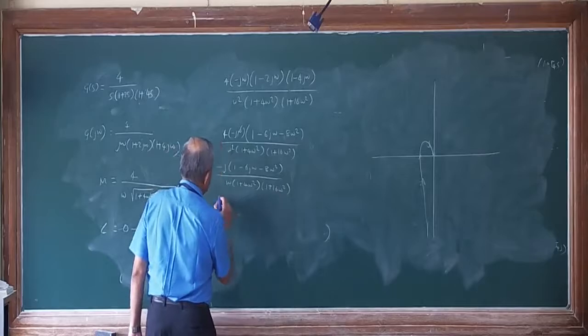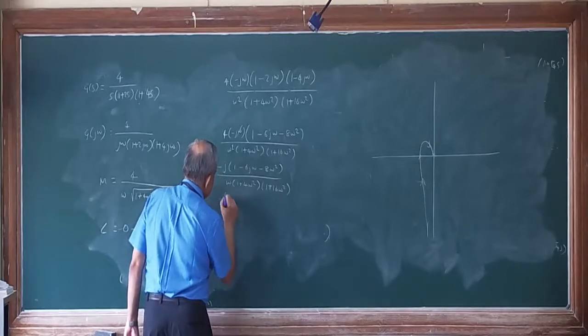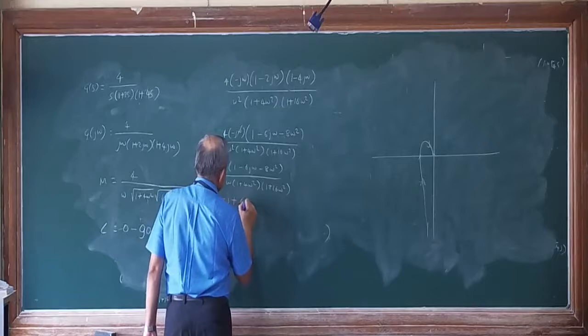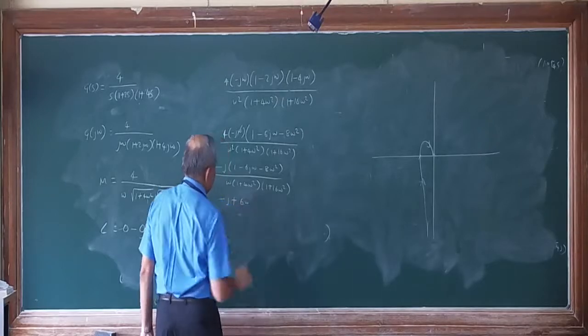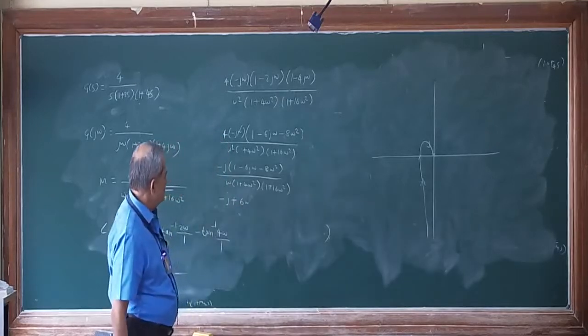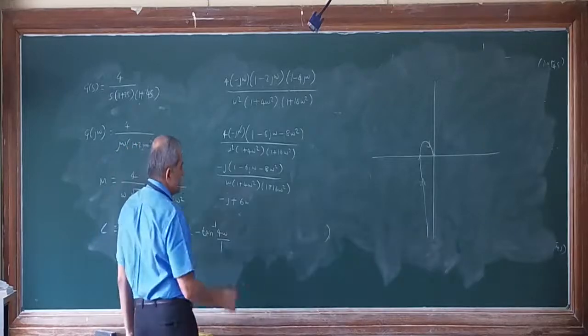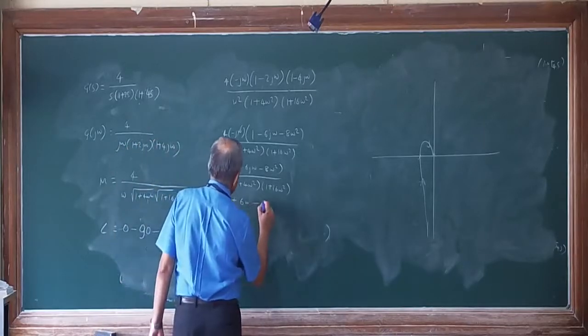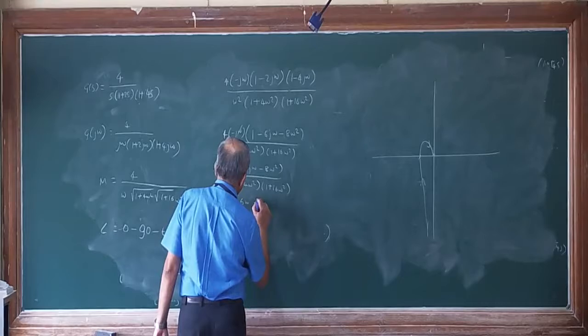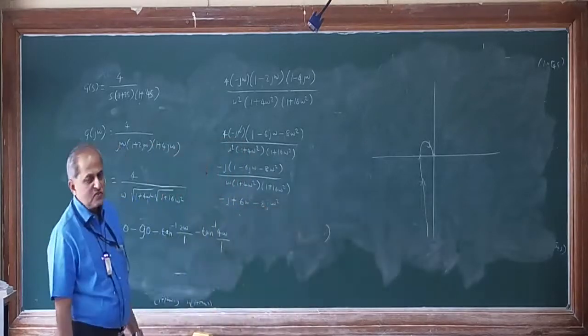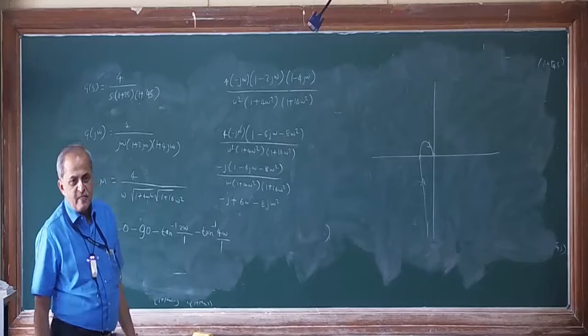I will take this j inside. Minus j plus 6 omega minus 8j omega square. Do you agree?